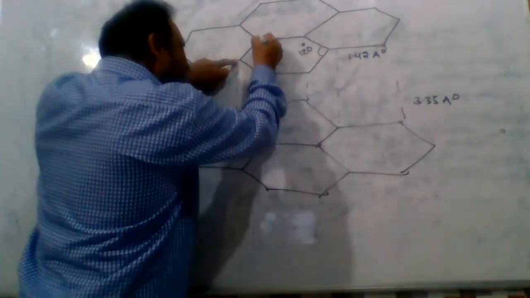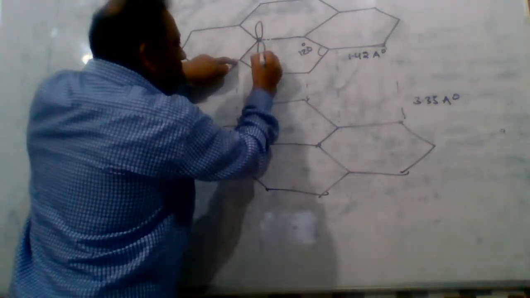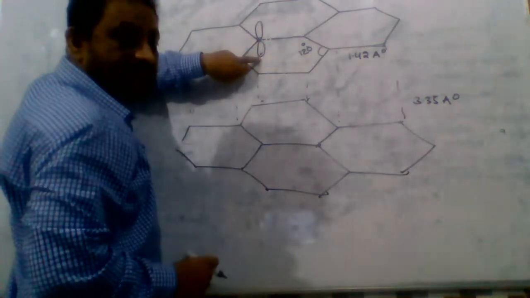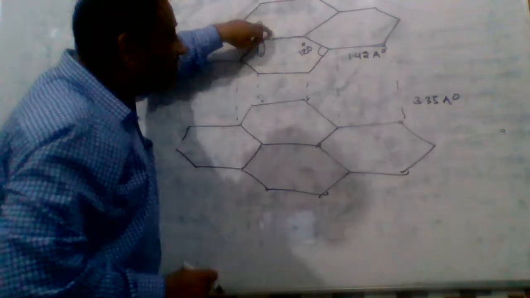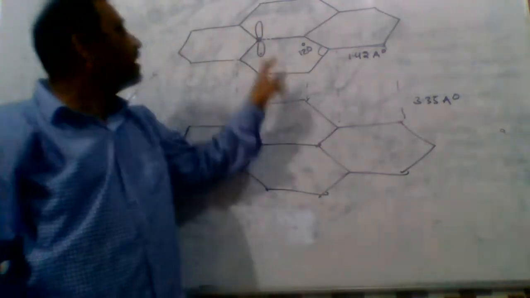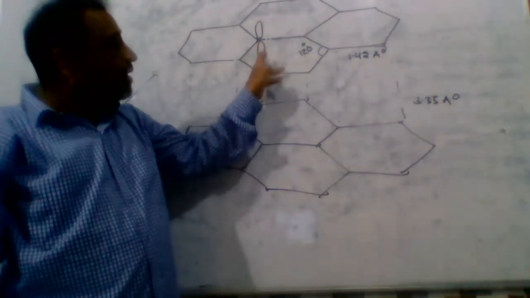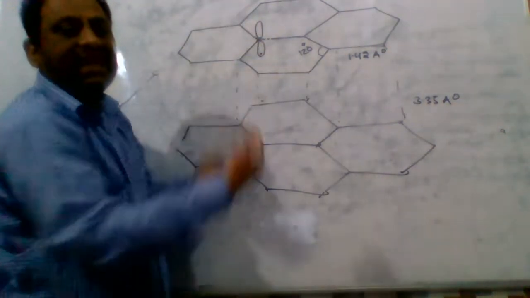Each carbon carries one pure pz orbital containing an unpaired electron. These unpaired electrons are moving in between the crystal layers.